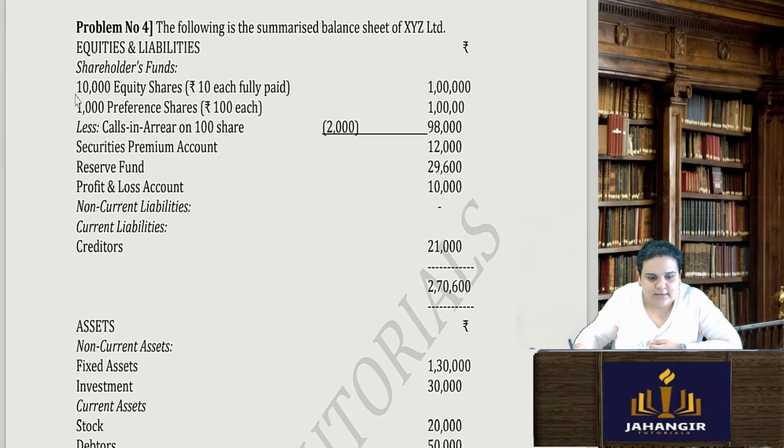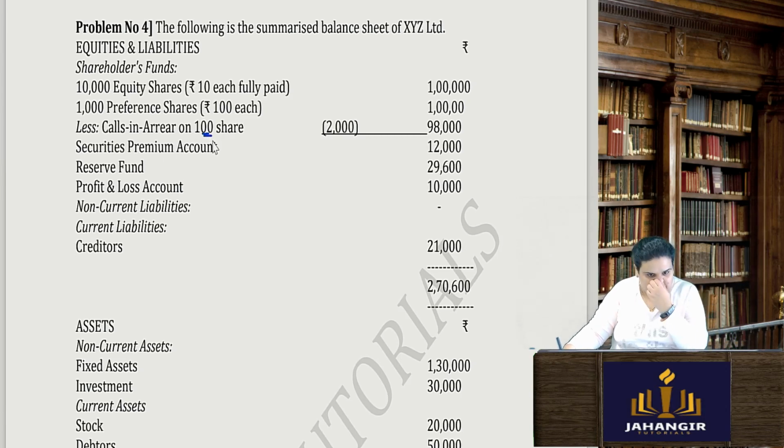Shareholders funds I have 10,000 equity shares of rupees 10 each fully paid up and 1,000 preference shares of rupees 100 each. Now there is calls in arrears on 100 shares. So 2,000 rupees is the calls in arrears. Therefore it is coming to 98,000. 1 lakh minus 2,000, that will be 98,000. So equity shares is 1 lakh and preference share capital is 98,000 because 2,000 is arrears on 100 shares. So 20 rupees basically is arrears.